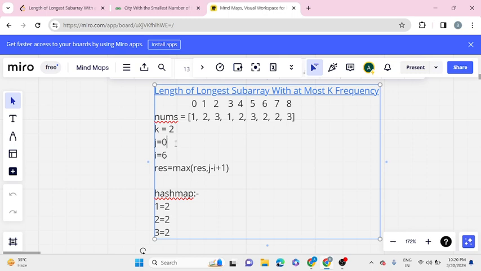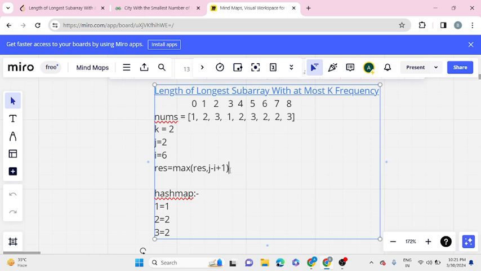So our j is 0. Is it a 2? No, it is not 2. So we will decrement our value in the hash map to 1 and our j will be 1. Now we have a 2 here. We have encountered a 2, so we just have to increment our j to 2. We are making sure that our window remains from 2 to 6, and that no element's frequency is greater than k.